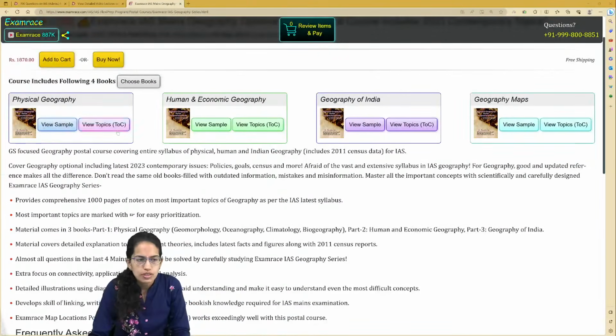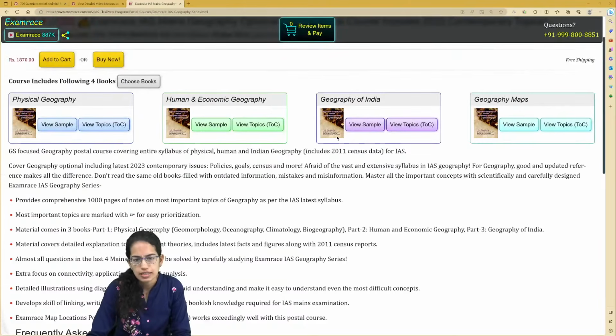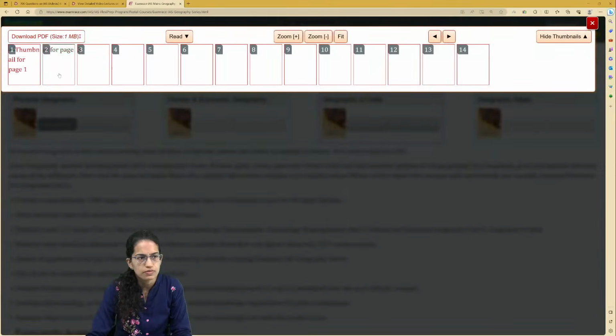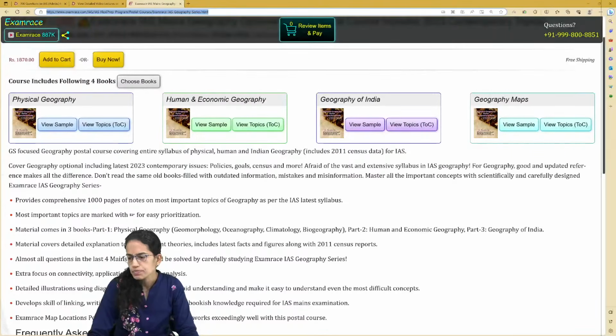For each of the materials, you can see the table of contents which is available with them, and the sample material which is again available. So for example, if you want to see the physical geography sample, you can simply click here and actually see the thumbnails and the content. You can open it on Chrome and actually see the content, right? So let me just have it for you.